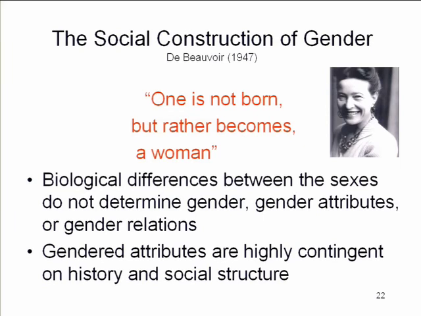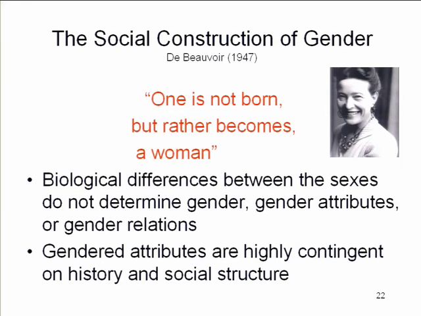Her argument being that yes, there are biological differences between the sexes, but these biological differences, the genes and the chromosomes and the hormones and all that kind of stuff, don't really determine the gender. They don't determine whether people are going to turn out to be masculine or feminine. They don't determine whether people are going to turn out to be heterosexual or homosexual. All of that is something that occurs through essentially a socialization process.